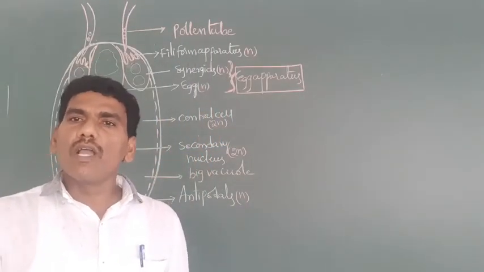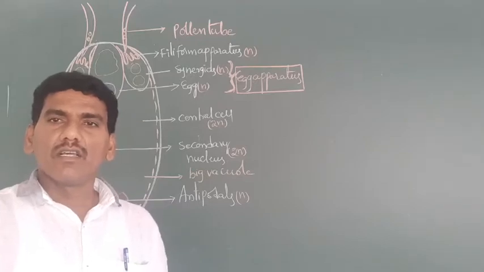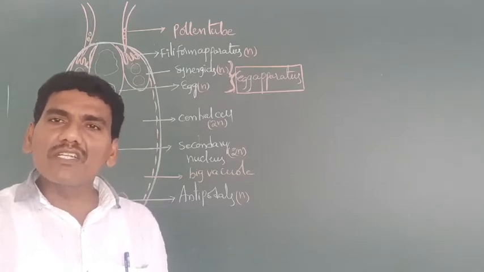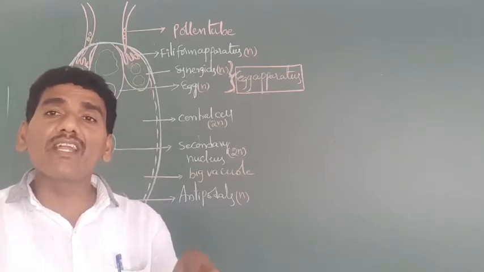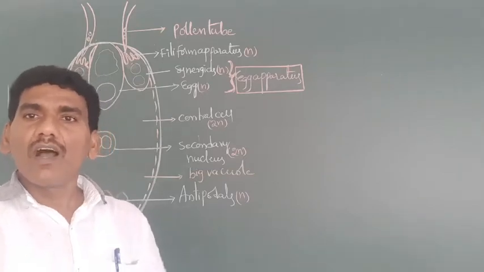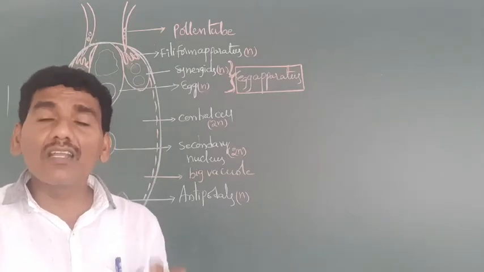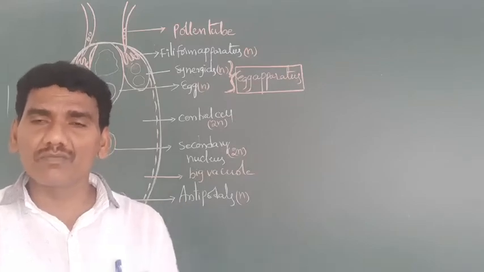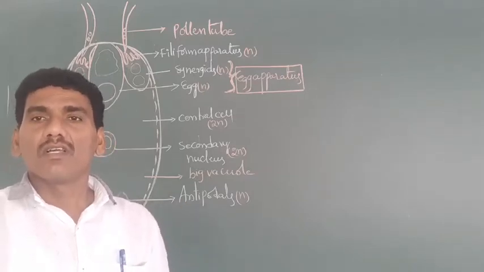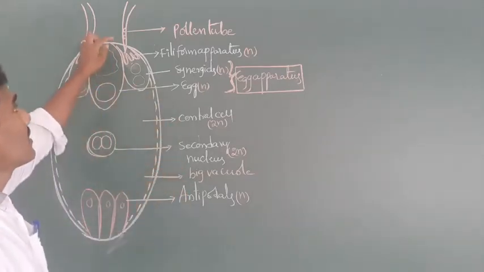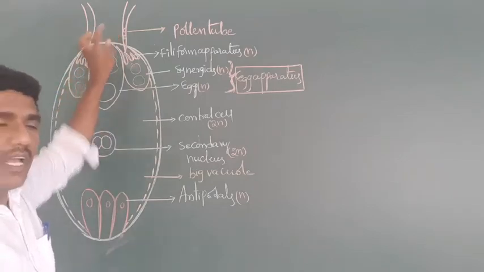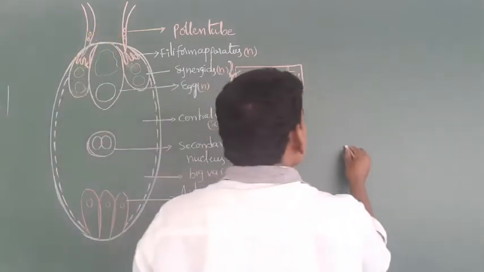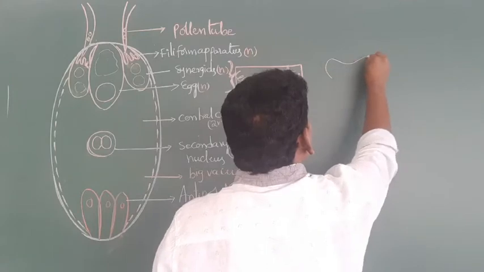You know the embryo sac. Generally, double fertilization takes place inside the embryo sac. How does double fertilization occur inside the embryo sac? First of all, the pollen tube. This is nothing but a pollen tube. This is the stigma.